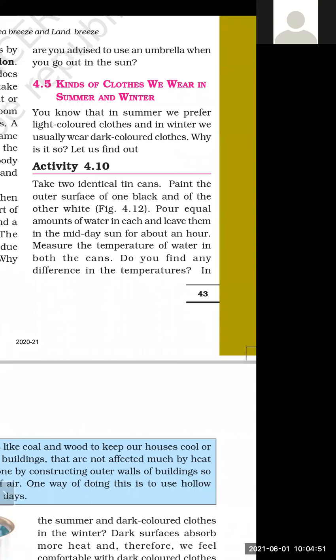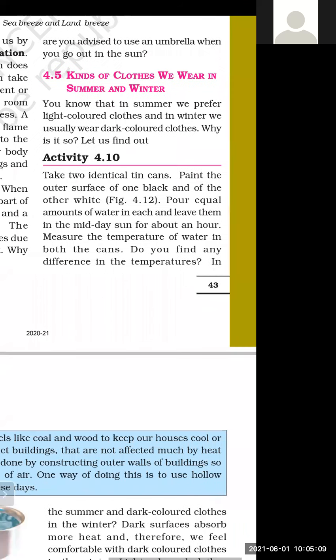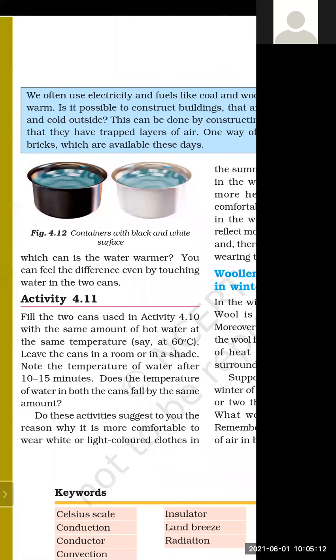In winter season, we wear dark color clothes because dark color clothes absorb more heat. We feel warmer, we feel comfortable. That is why we wear dark color clothes in winter season. We have also discussed why the outer wall should be painted with a light color in a hot region, and why the outer wall should be painted with a dark color in winter areas or cooler areas. That is the main reason.